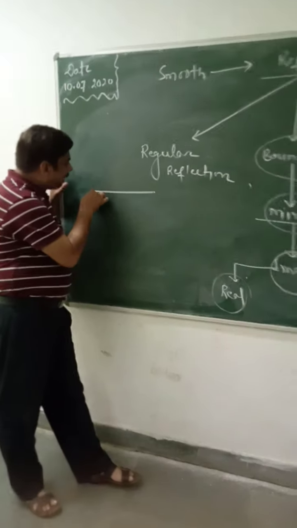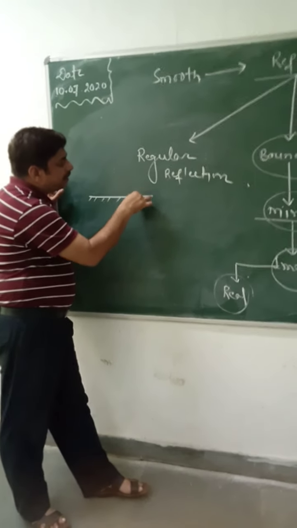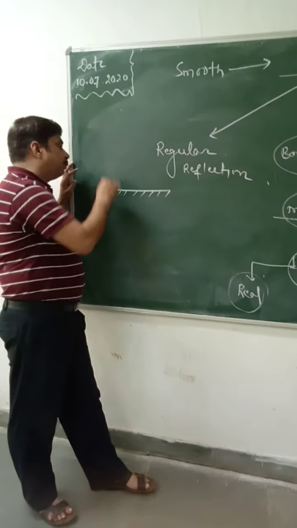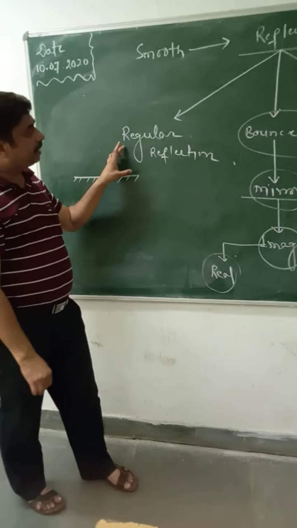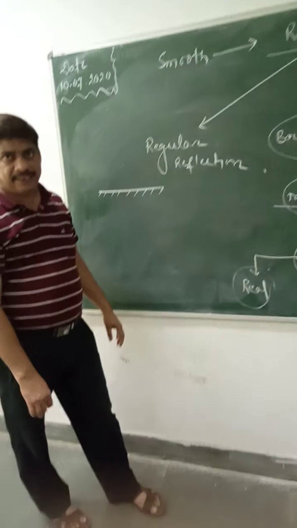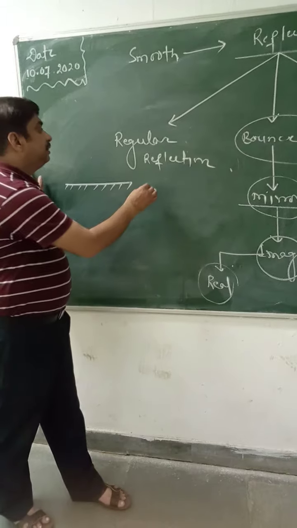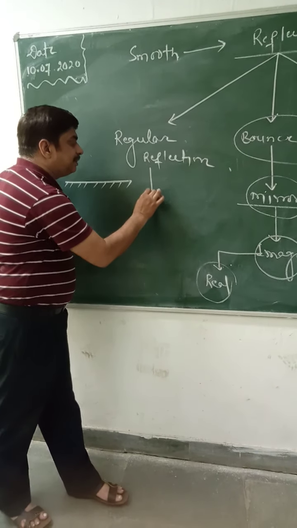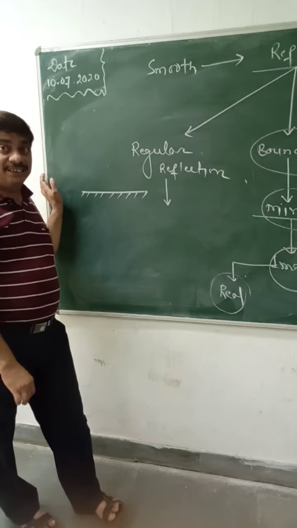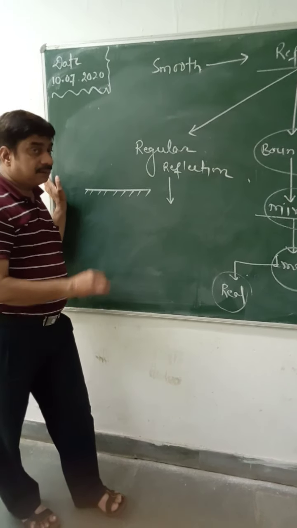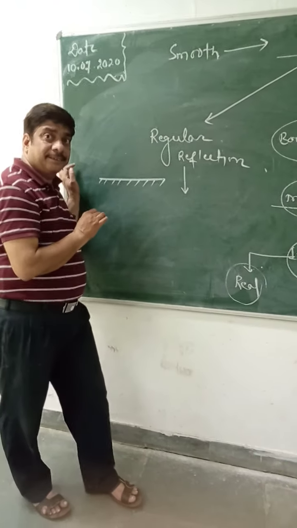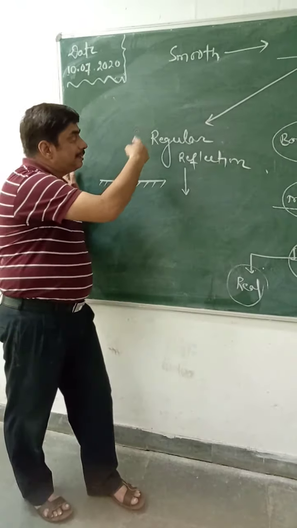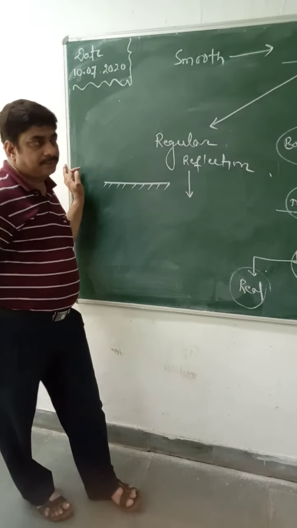As we know the glass sheet is completely smooth, so whatever reflection occurs is regular reflection. In this regular reflection, the image is clear and intense, and this is the meaning of regular reflection.